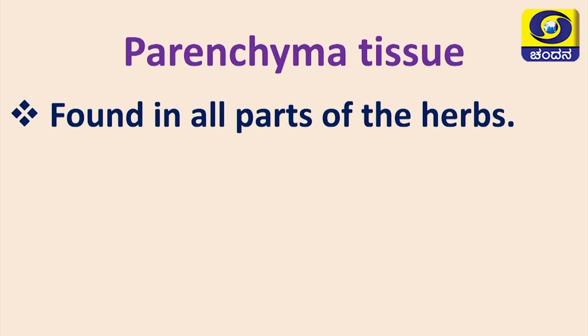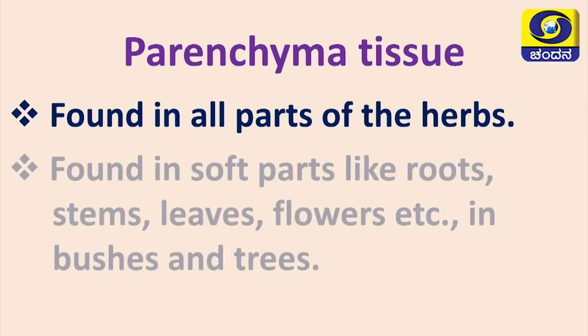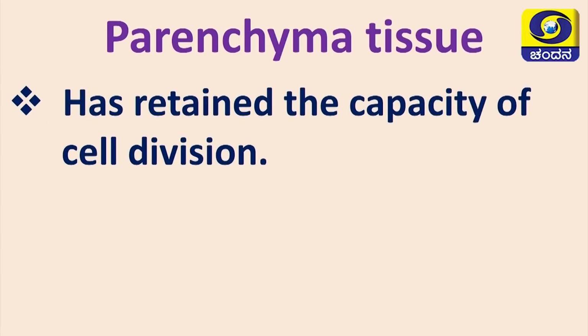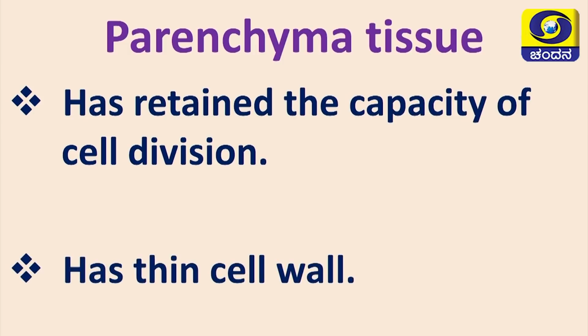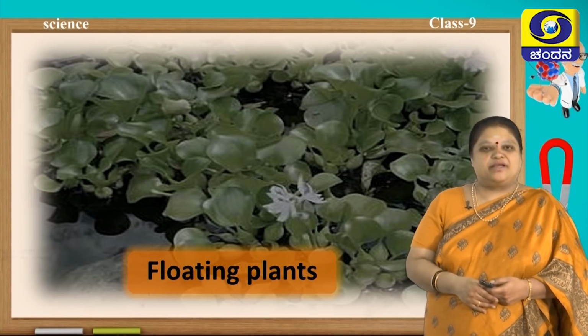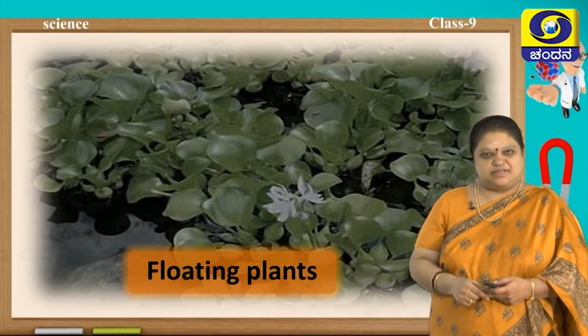Then, let us brief about it. So, parenchyma tissue is found in all parts of the herbs. They are found in soft parts like roots, stems, leaves, flowers etc. It is also present in the bushes etc. And this parenchyma has retained the capacity of cell division. They are not very specialized, they have thin cell wall. Parenchyma are of different types depending on a few features in them.